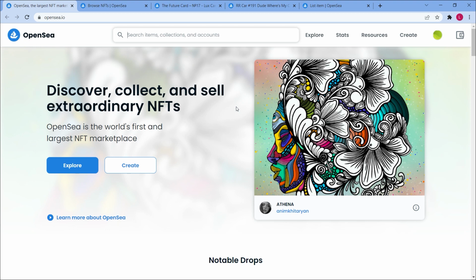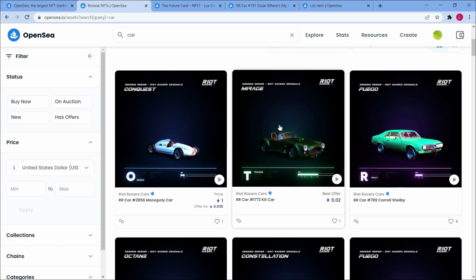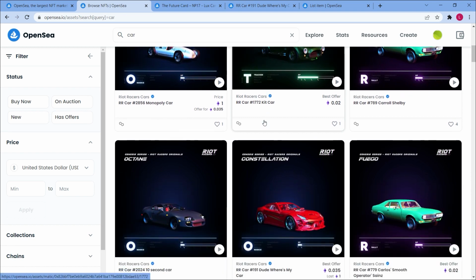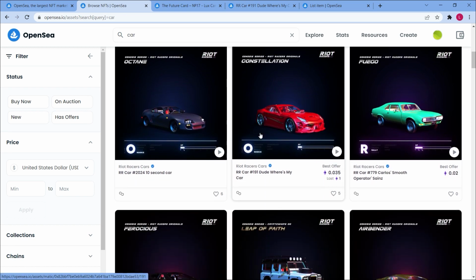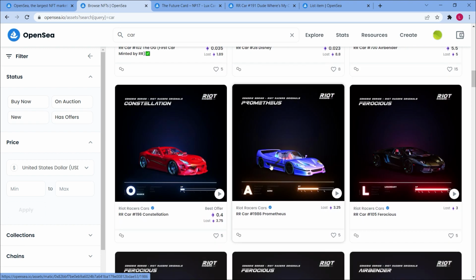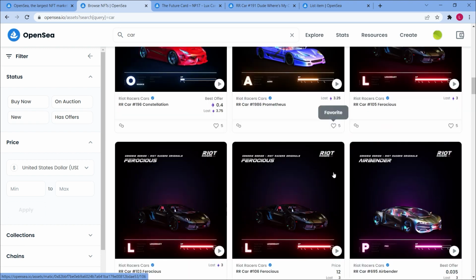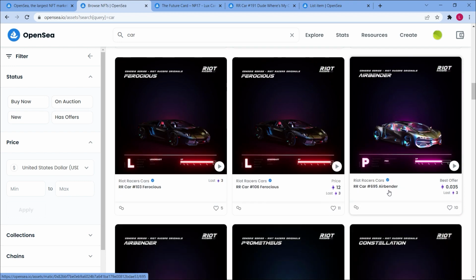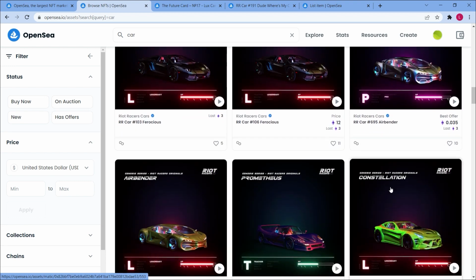Now, if you guys want to buy and sell NFTs, you may come here to the main page and search for products if there's anything you're interested in, such as automobiles or anything. That's essentially how OpenSea works, and it's comparable for other platforms such as Rarible. It's actually fairly straightforward. You may get started right now by creating an account, a Metamask, and a wallet, and then buying and selling NFTs.